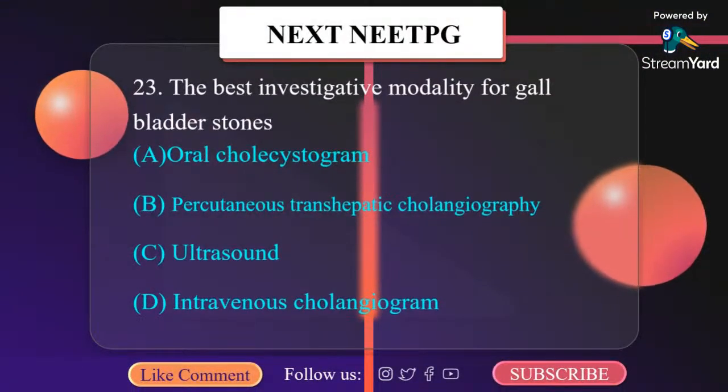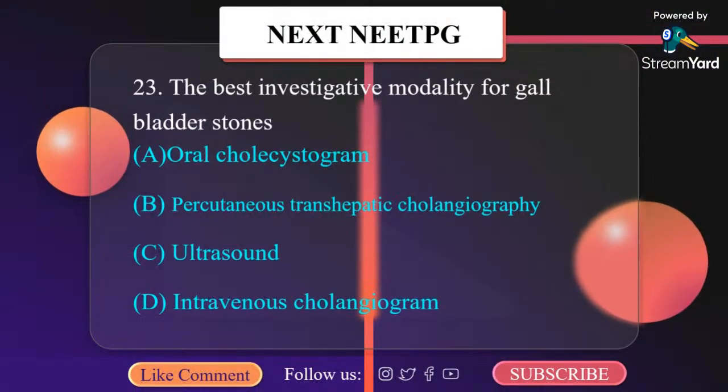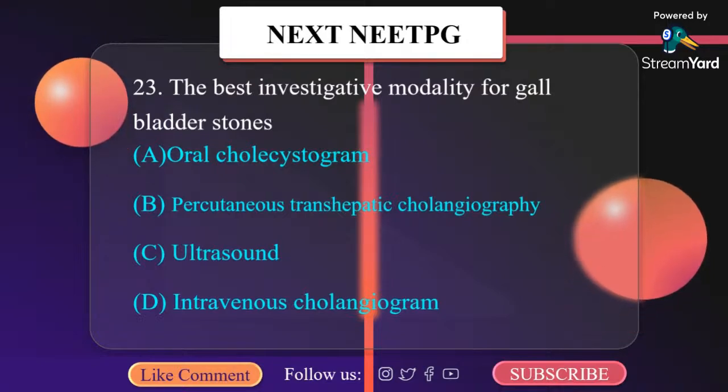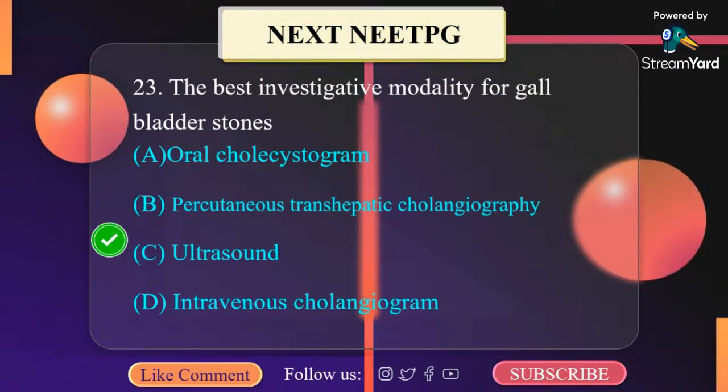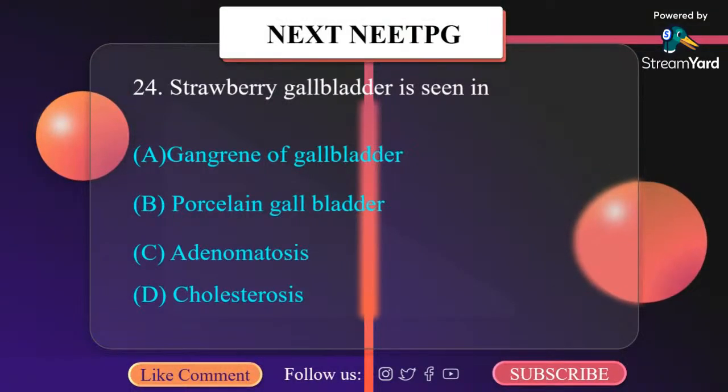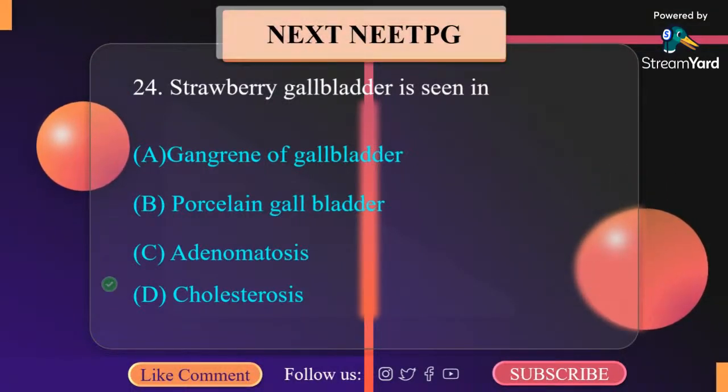The best investigation modality for gallbladder stone is: A. Oral cholecystogram, B. Percutaneous transhepatic cholangiography, C. Ultrasound, D. Intravenous cholangiography. This is ultrasound. Strawberry gallbladder is seen in gangrene of gallbladder, porcelain gallbladder, adenomyomatosis, cholesterosis. It is cholesterosis.